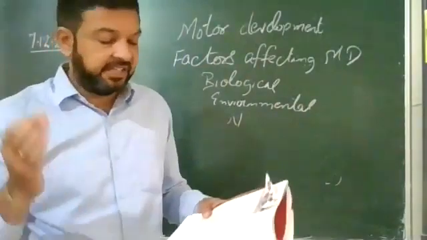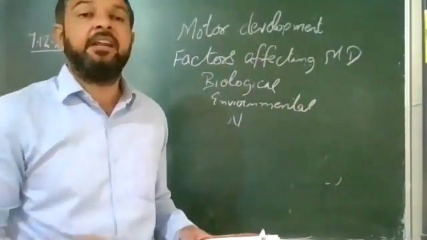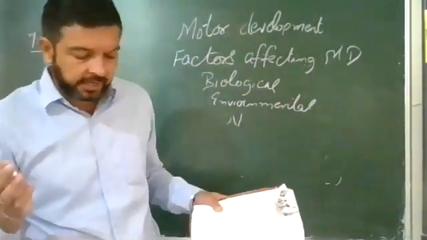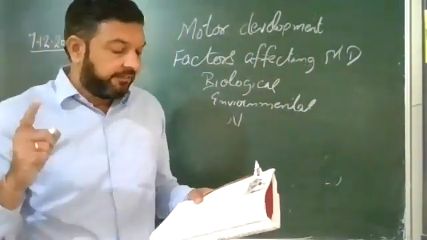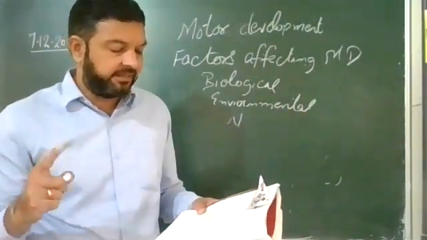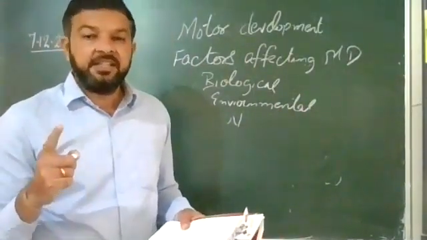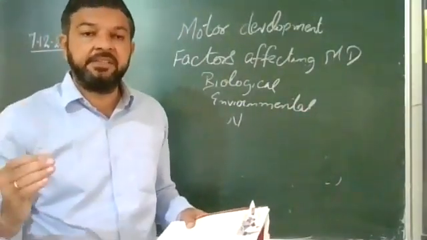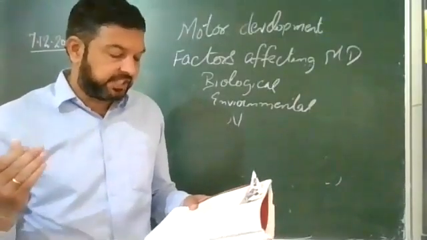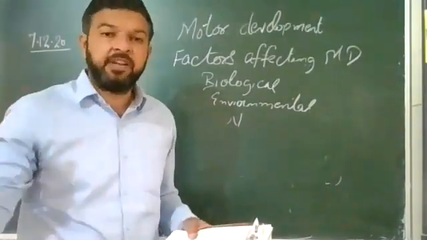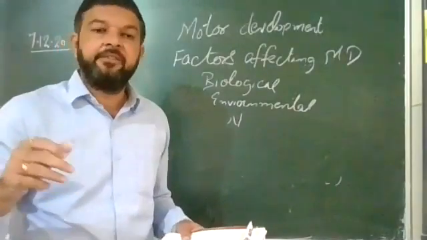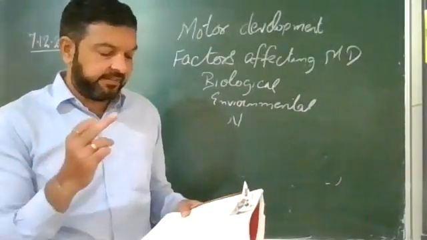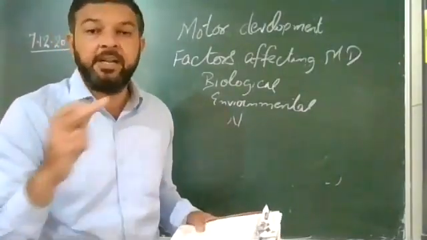Biological factors are linked with genes and are also known as genetic or hereditary factors. Various types of motor development depend on the genes we get from our parents. For instance, the slow twitch fibers or the fast twitch fibers. One will help in endurance, one will help in speed. These decide our speed or endurance.